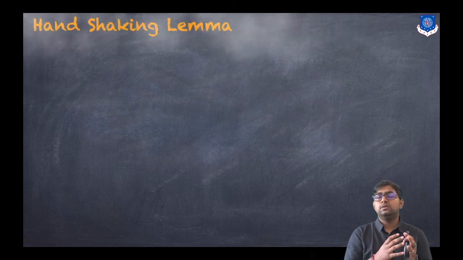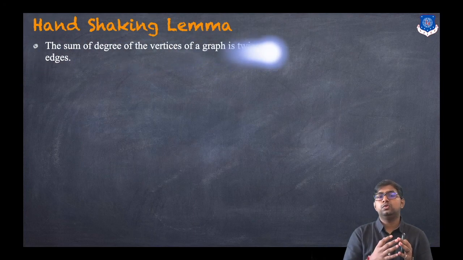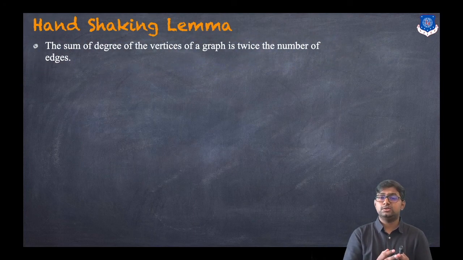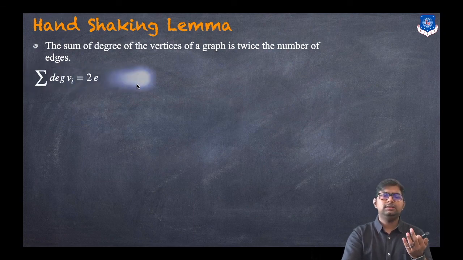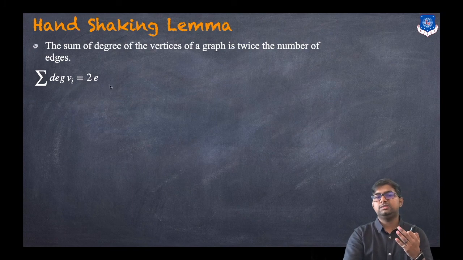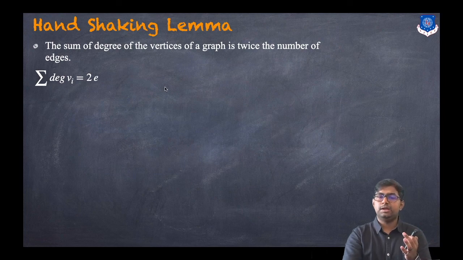Let us discuss what this lemma is. The sum of degrees of the vertices of a graph is twice the number of edges. The formula is: the summation of the degree of each vertex equals twice the number of edges. This is how you can represent it mathematically.